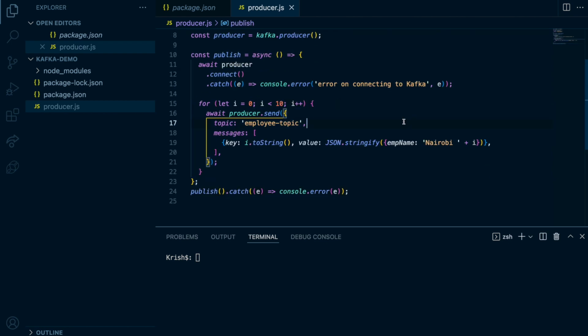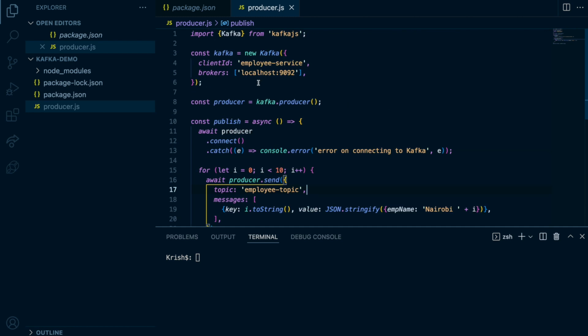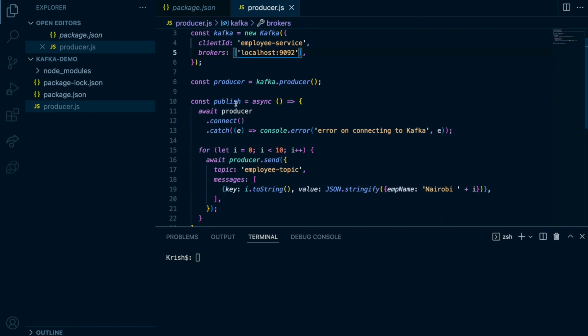Right, I just created the producer. Let me explain this. I'm creating a new Kafka connection with a client ID of employee service, and my Kafka broker is localhost:9092, because I'm running locally. If you're getting this from AWS, then you need to use that one here. And then you need to get the producer, and then I'm going to publish.